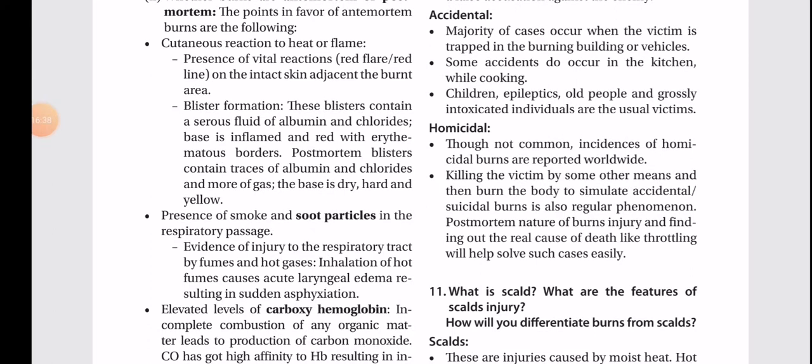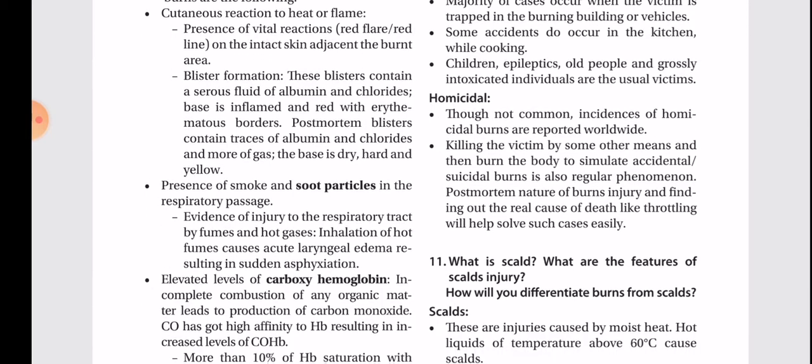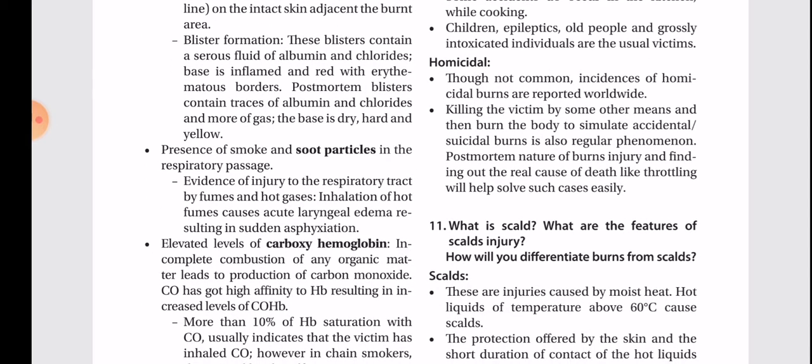Cutaneous reaction of heat or flame, presence of vital reaction, red flare, red line on the skin, on the intact skin adjacent to the burnt area. Blister formation. These blisters contain a serous fluid of albumin and chlorides. Base is inflamed and red with erythematous borders. Postmortem blisters contain traces of albumin and chlorides and more of gas, and the base is dry, hard and yellow.